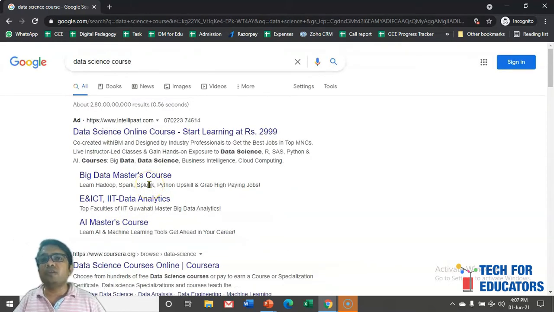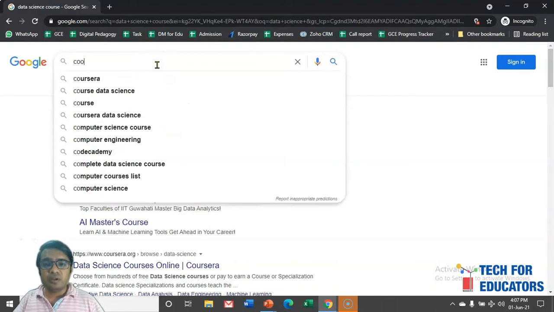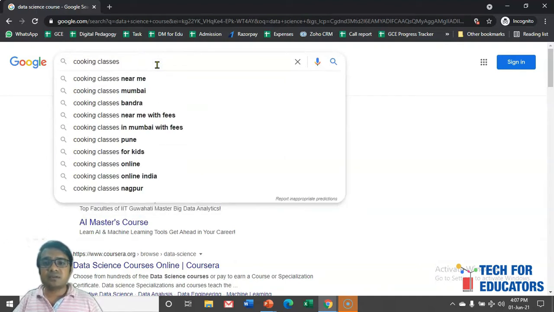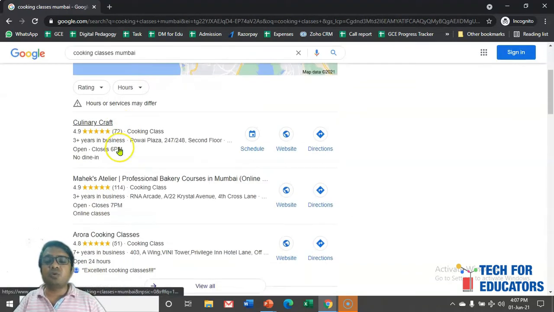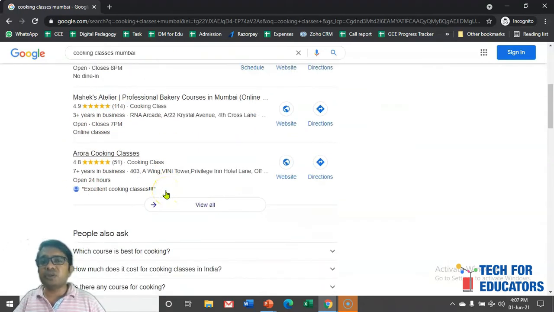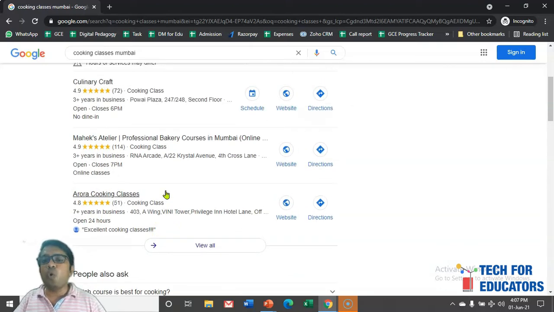Sometimes whenever you are searching for local information, for example, cooking classes Mumbai, we may get some information from here as well. This is called Google My Business page, and this information is based on the map. For example, all the competitors or all the people around you may come over here. If you are searching for cooking classes, all the cooking classes within a couple of kilometers radius of your area may come over here. So now we are getting three kinds of information: one, organic; second, ads; and third, Google My Business page.